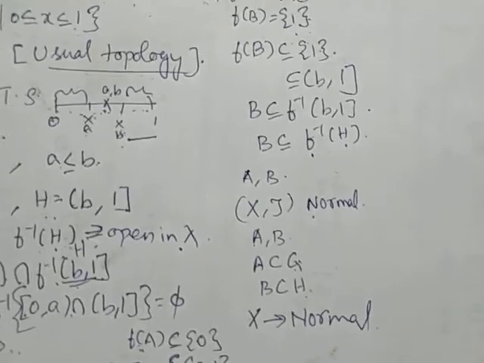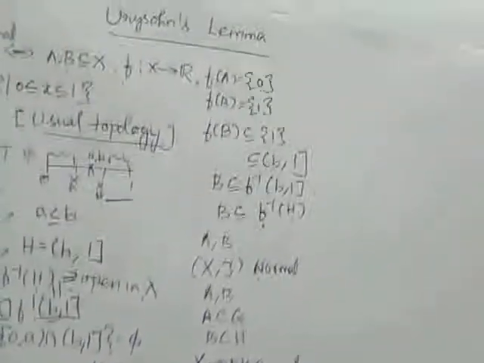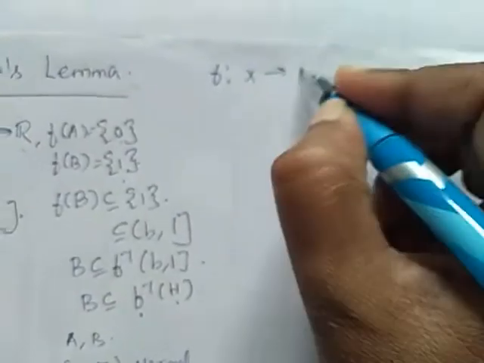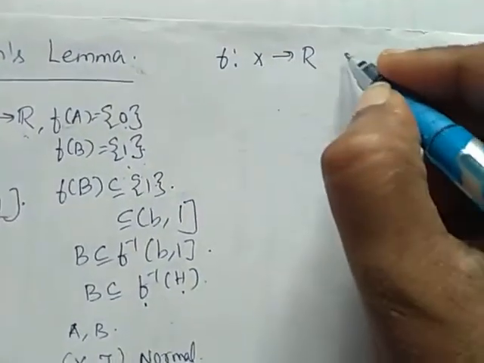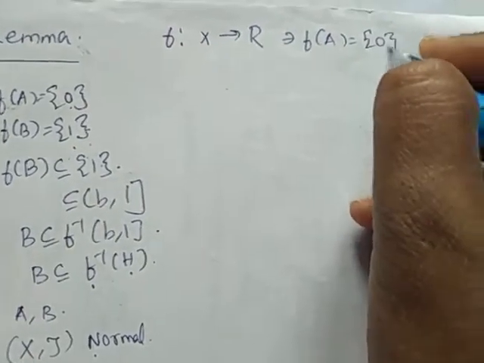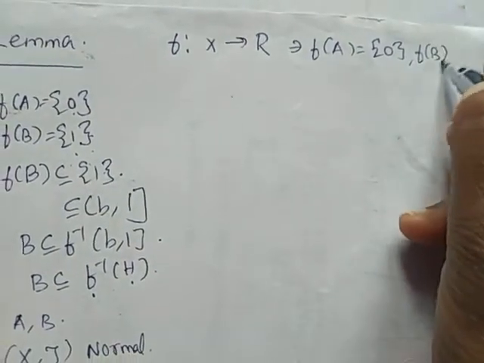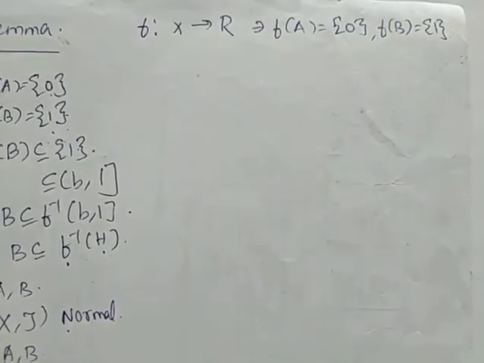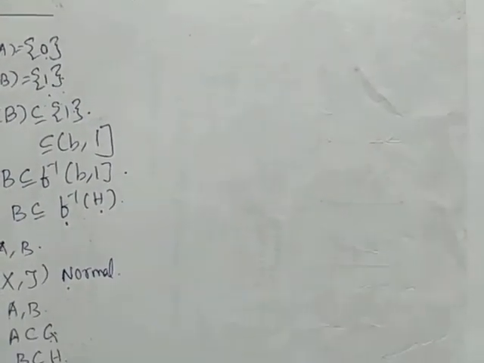So the very first thing is we shall prove that there exists a map. First we prove there exists a map f defined from X to R such that f of A is equal to 0 and f of B is equal to 1. Then we prove that this function is continuous.